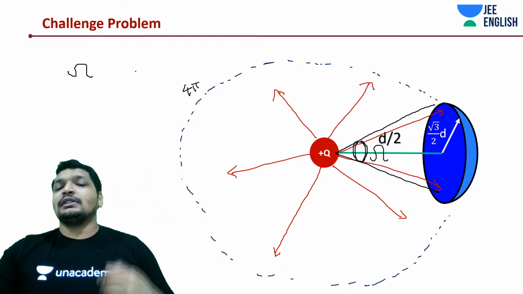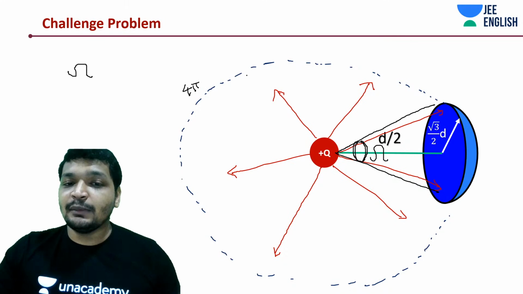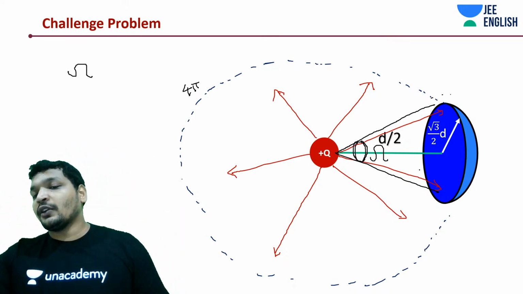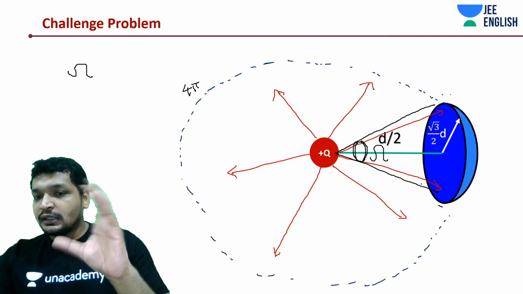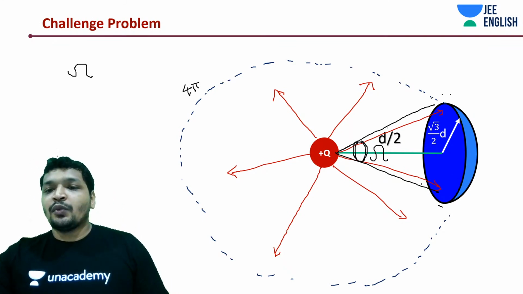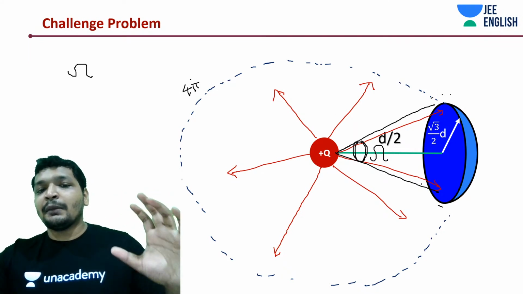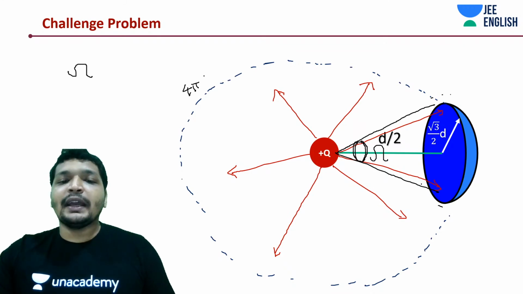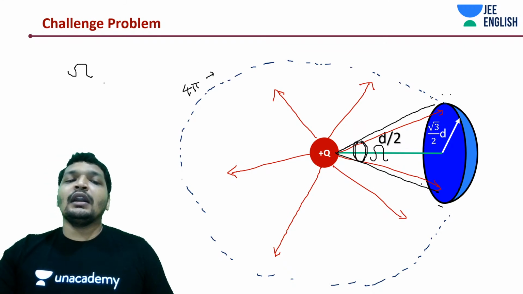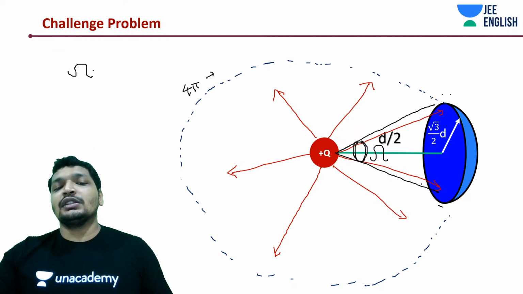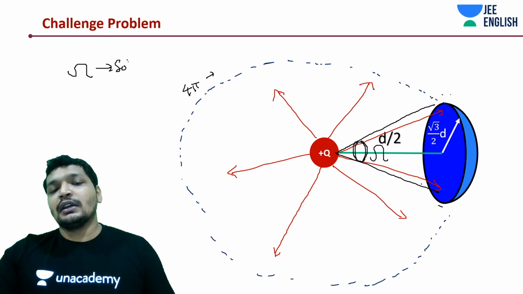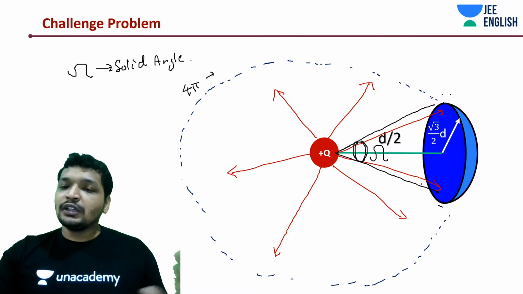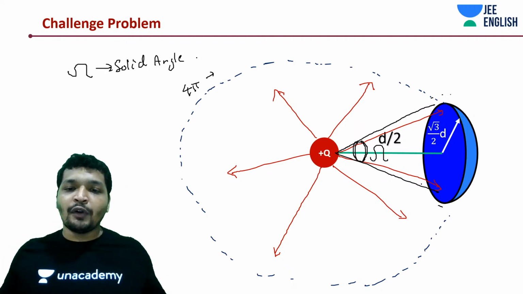We are starting out very logically. Think about it. This is the entire sphere, and this blue colored part over here is just a part of the sphere, that part of that shell. If this entire 4 pi can create a flux of Q by epsilon naught, then how much would this solid angle create? That is the question. Divide both the terms, it should be the same, right? Because it's a uniform field around plus Q.